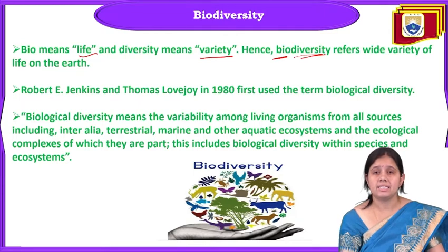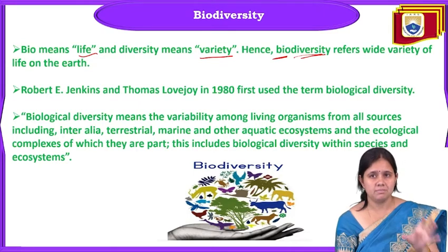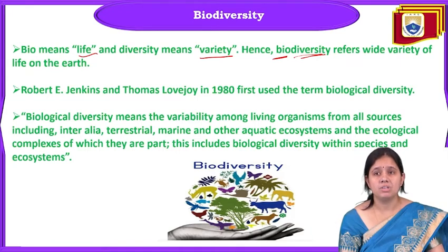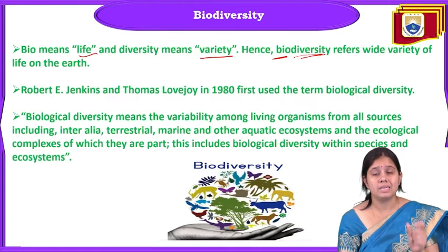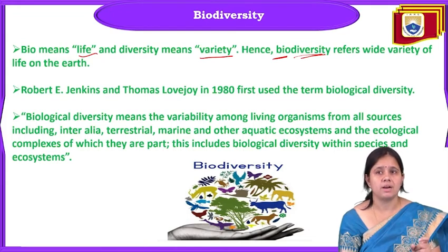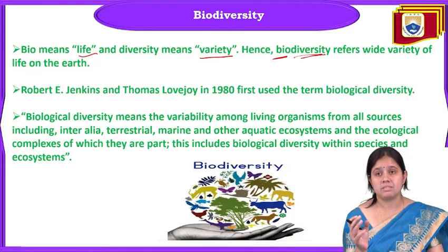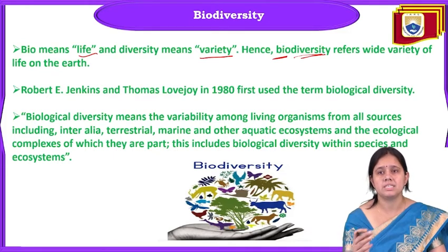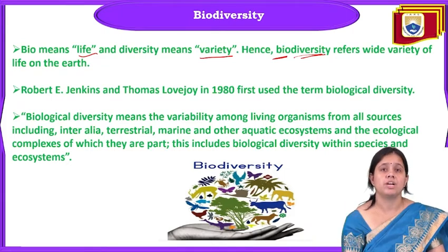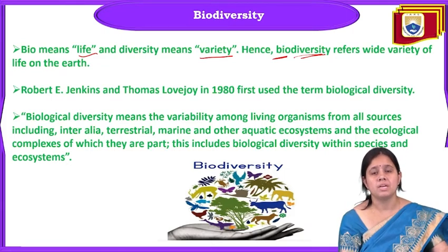In total, biodiversity means the variability among living organisms from all sources, including, inter alia, terrestrial, marine, and other aquatic ecosystems, and the ecological complexes of which they are a part. This includes biological diversity within species and ecosystems. When we talk about within-species biodiversity, we are talking about the genetic level. When we talk about biodiversity on the basis of ecosystem, we are talking about ecosystems like marine, terrestrial, forest ecosystems, and all the ecosystems.